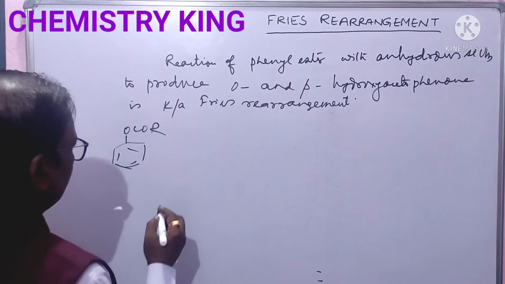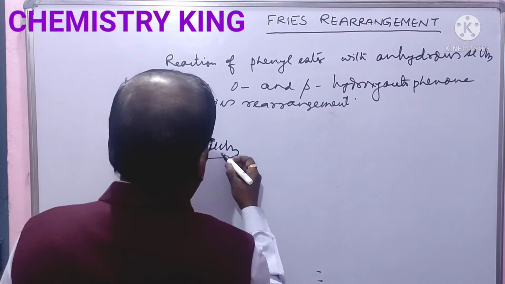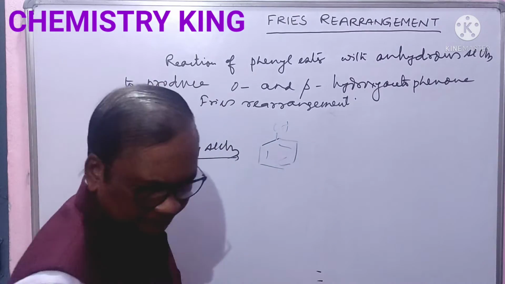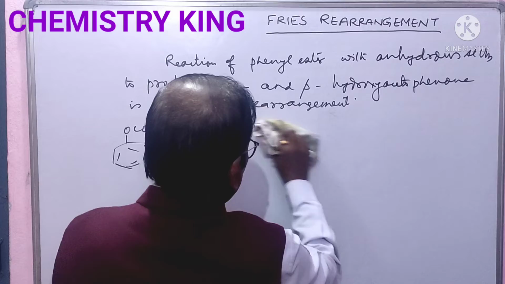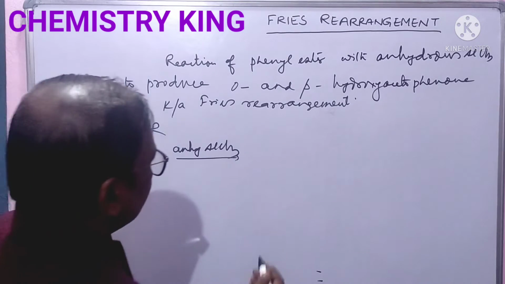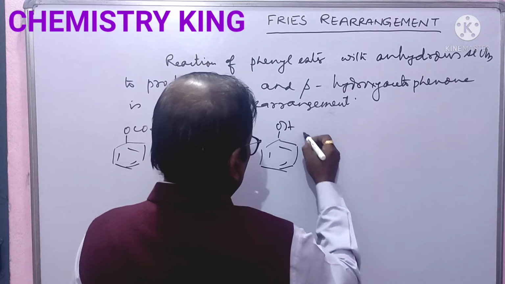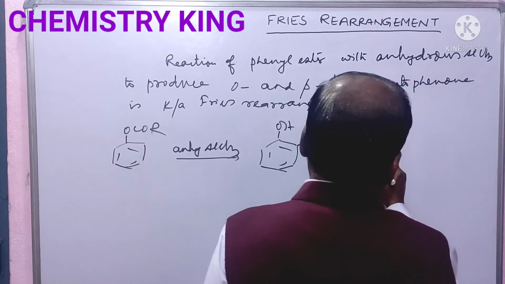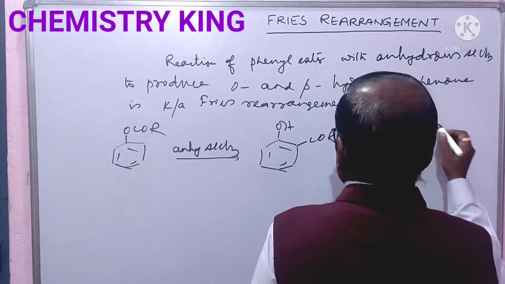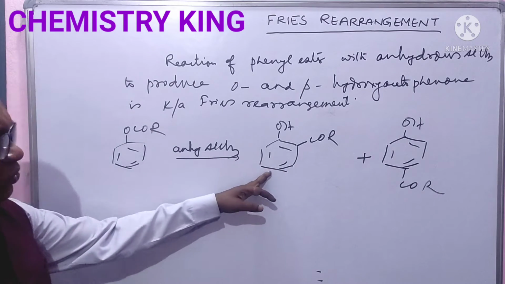When phenyl ester is heated with anhydrous AlCl3, you will get OH COR plus OH COR. It is ortho-hydroxy.